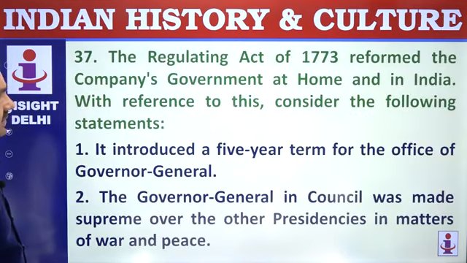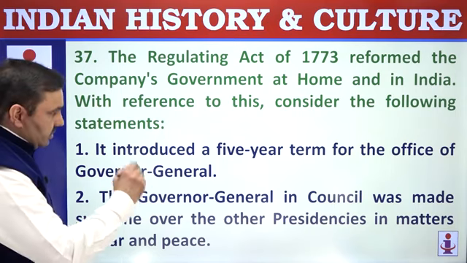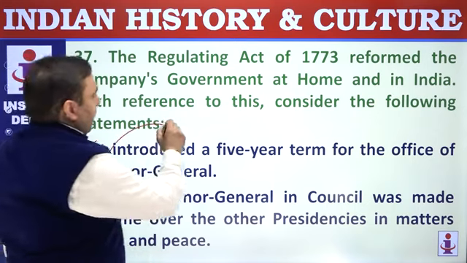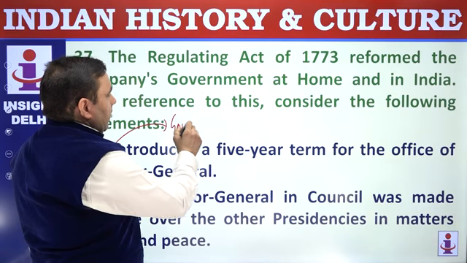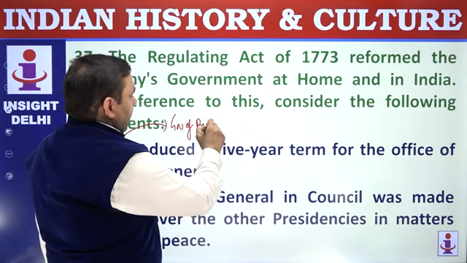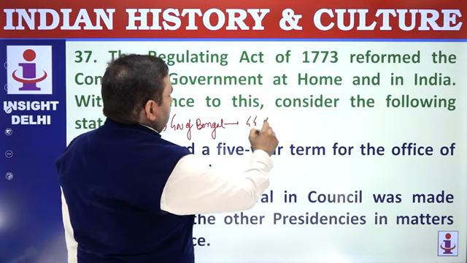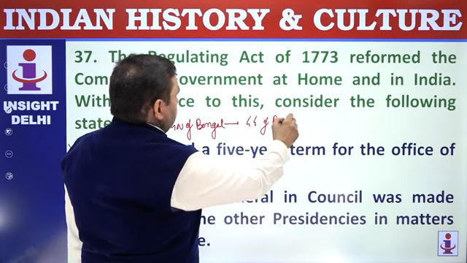37. The Regulating Act of 1773 reformed the company's government at home and in India. With reference to this, consider the statements. It introduced a 5-year term for the office of Governor General. The Governor of Bengal was made Governor General of Bengal. So GG of Bengal, that was the office created.